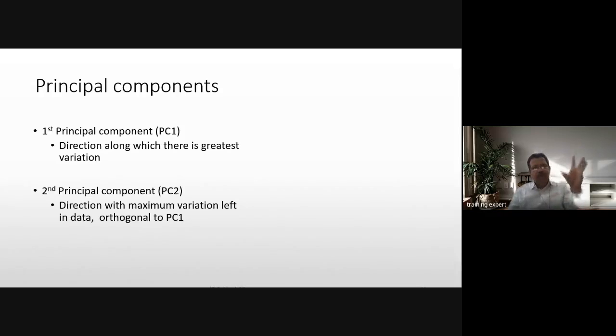So in principal component analysis, the first principal component is the direction along which there is the greatest variance. This is that variable or column which has the maximum variation from the others, right? So that is called the first principal component. The second, PC2, or the second principal component, is the direction with maximum variation left in the data.